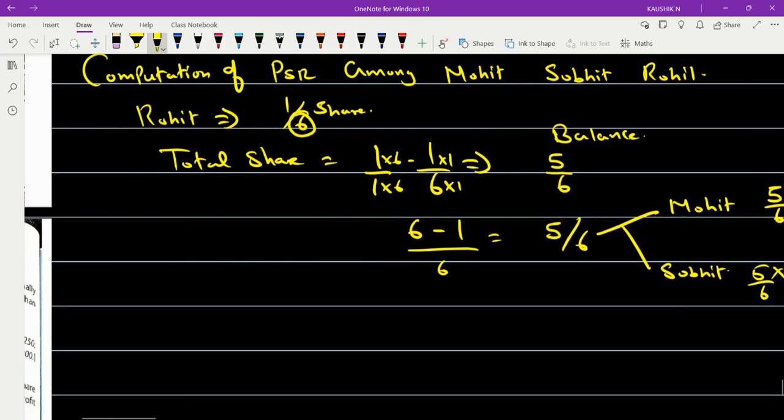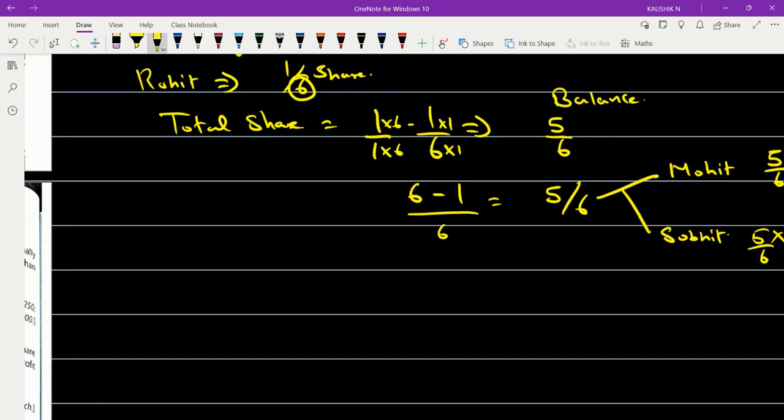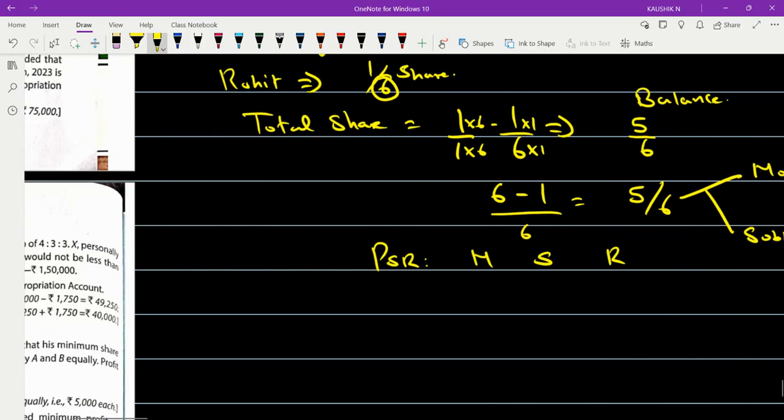The profit sharing ratio between the partners கிடைச்சிருச்சு. So profit sharing ratio between the partners Mohit, Sobhit and Rohit அப்படின்னு பார்த்தா மோஹித்துக்கு எவ்வளோ கிடைச்சிருக்கு? 15 by 30.